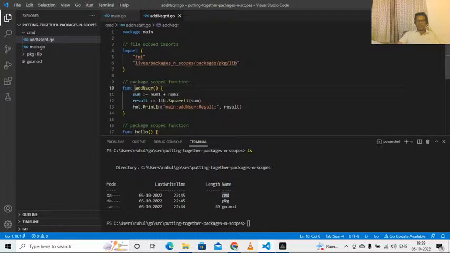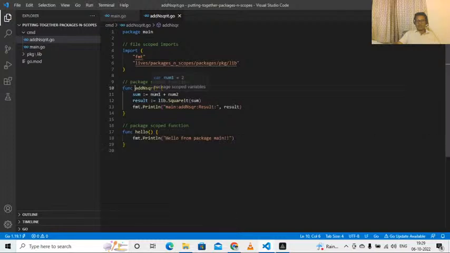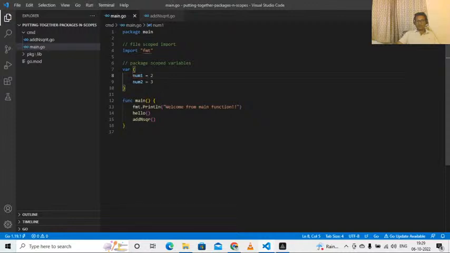Now I have defined this function here. What this function is doing is adding two numbers, num1 and num2. Where are these numbers coming from? These are not declared inside this function, nor inside this file. Let's see. Hover over this number, hold the control key, click on it, and you will get back to the initial declaration of this variable. Num1 and num2 are declared inside a file called main.go. Because these variables are not inside any block, these are package scoped variables.